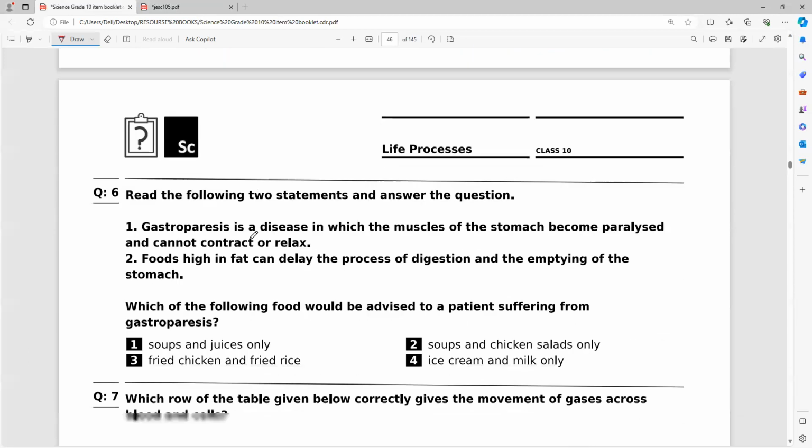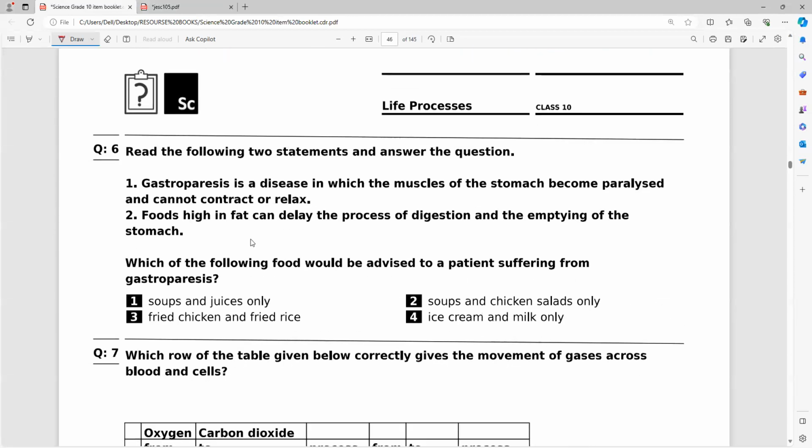Now coming to the next question. Read the following two statements and answer the questions. Gastroparesis is regarding the stomach, like an ulcer. It is a disease in which the muscles of the stomach become paralyzed and cannot contract or relax. When food is passing through our stomach, three different kinds of substances are released. Can anybody tell me what the three different substances are? Anyone?